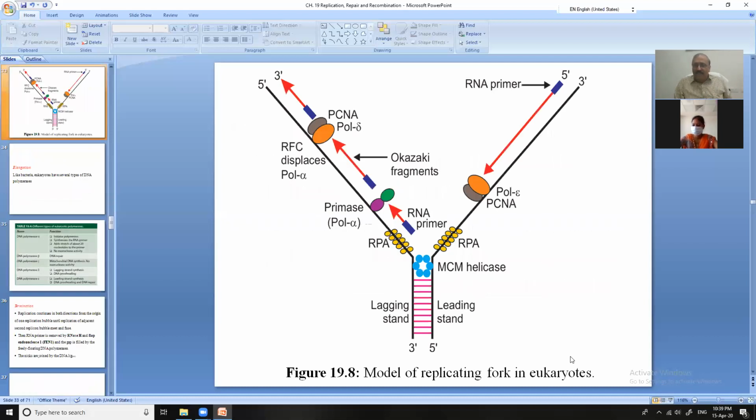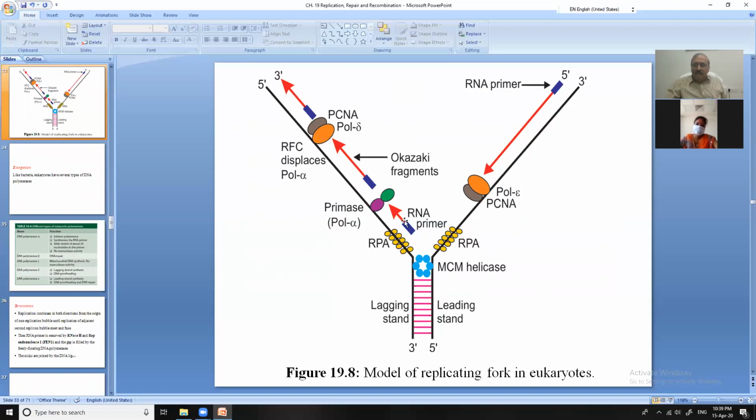You will find the same figure. It is the MCM helicase. Again, you will find a leading strand and a lagging strand, and again you will find RNA primers in these strands.